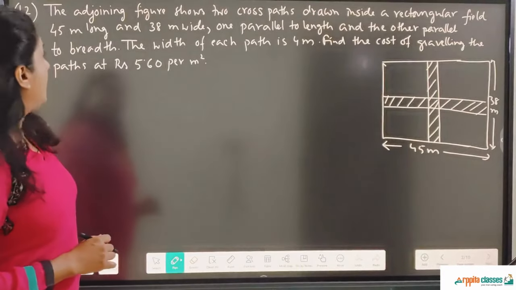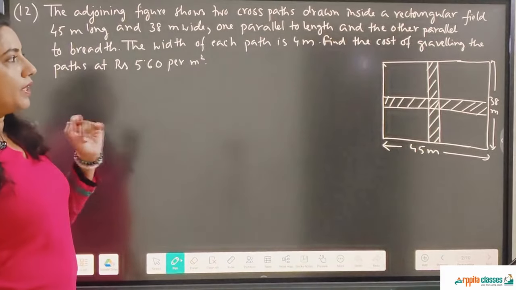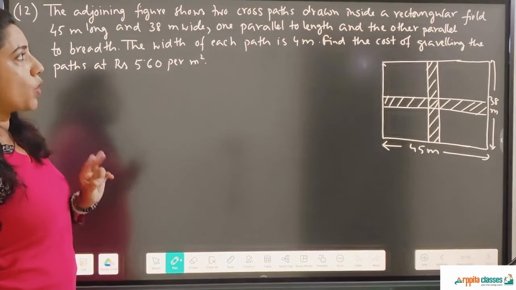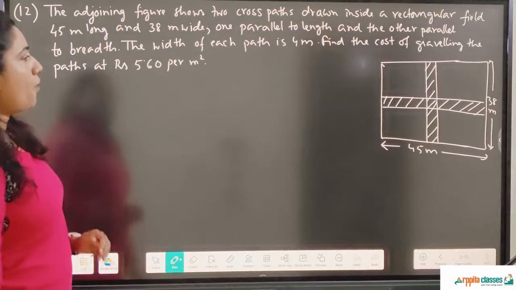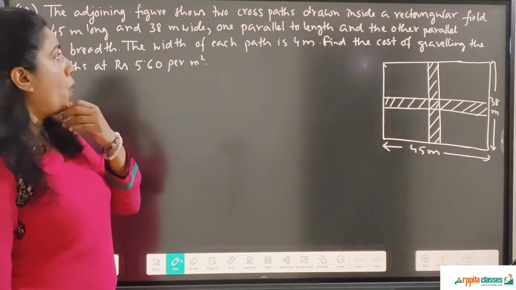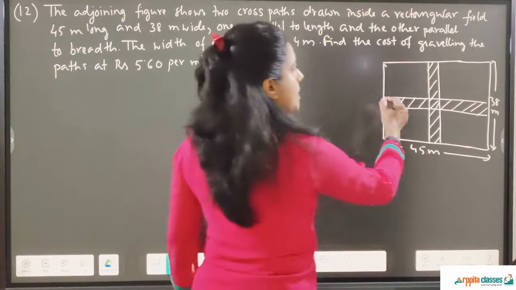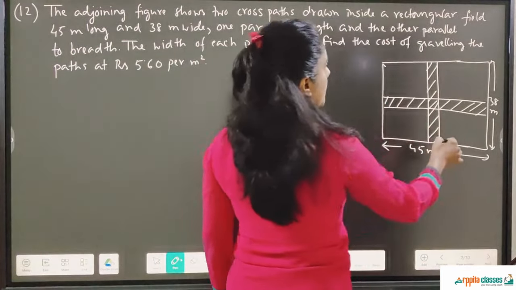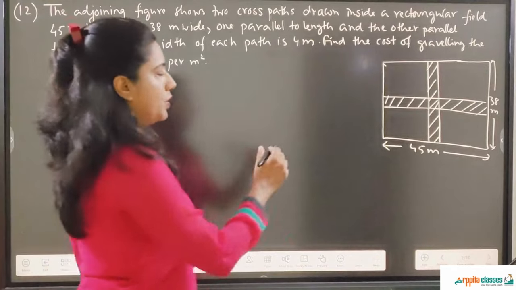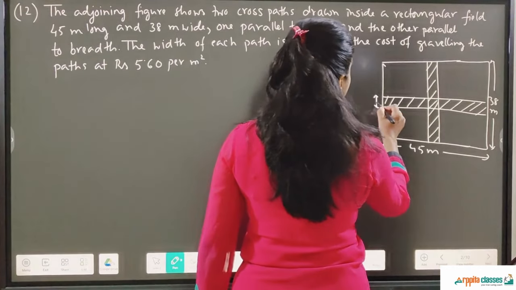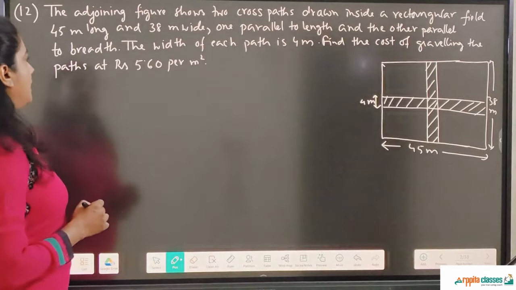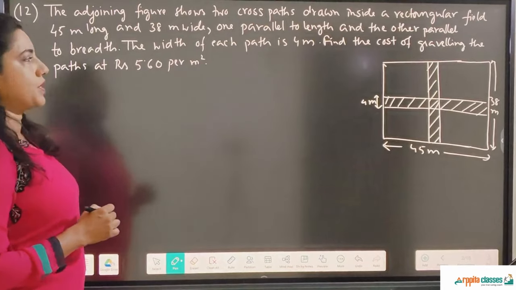Question number 12. So here the figure is already given. The joining figure shows two cross paths drawn inside a rectangular field, 45 meter long and 38 meter wide. One path is parallel to the length and the other one is parallel to the breadth. The width of each path is 4 meter, which is also given. Find the cost of graveling the path at rupees 5.60 per meter square.